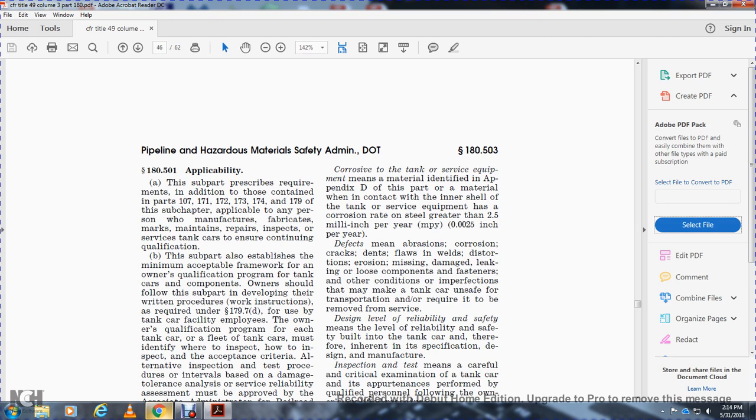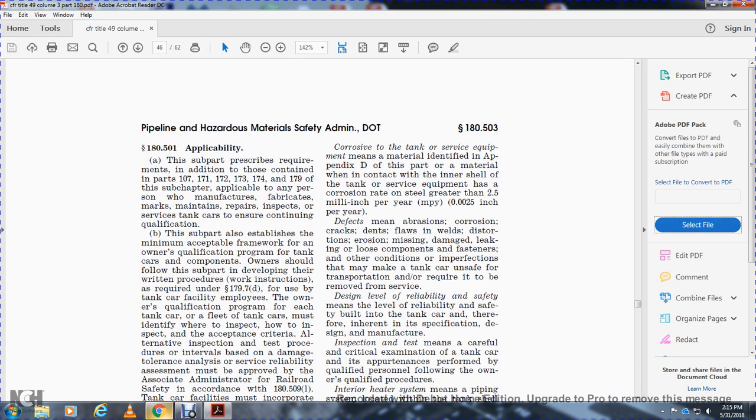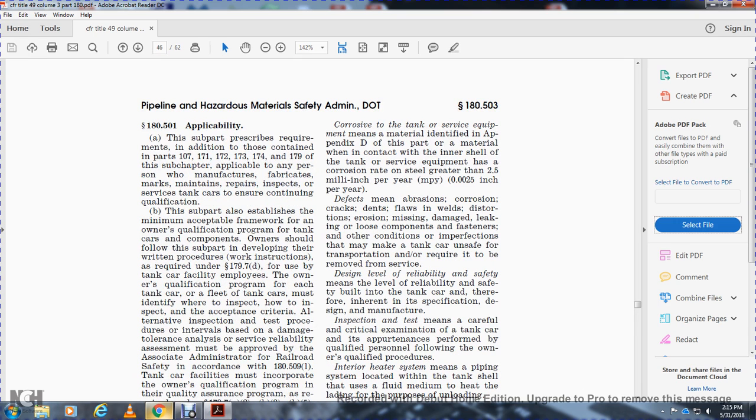program. For tanks and components, the owner should file with the subpart and develop the written procedures and working instructions required in 179.7(d) for the use of the tank car facilities and employees. The owner's qualification program for each tank car fleet must identify where to inspect, how to inspect, the acceptance criteria, alternative inspection and testing procedures, and intervals based on damage tolerance and analysis. Service reliability assessments must be approved by the Associate Administrator for Railroad Safety in accordance with 180.191.